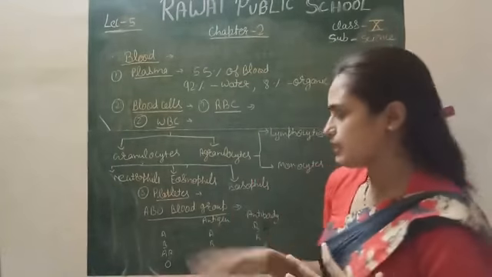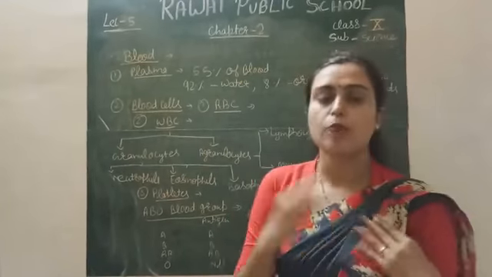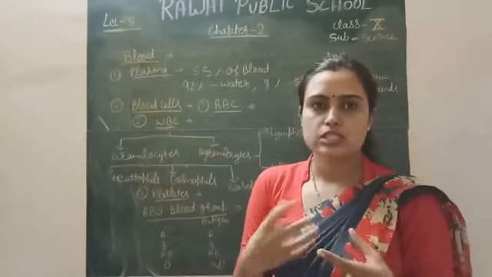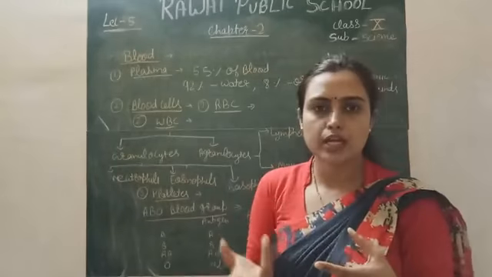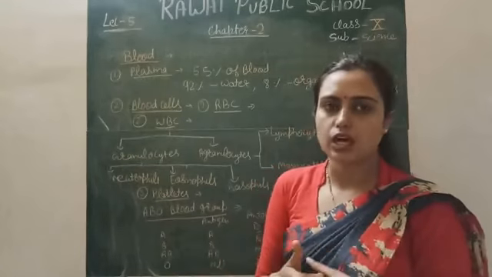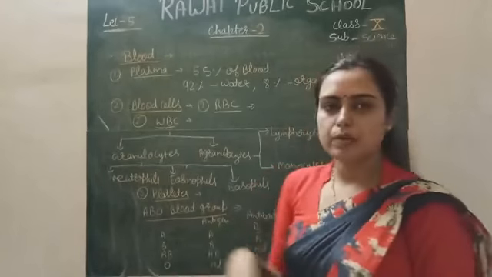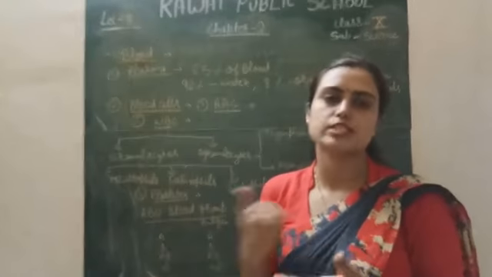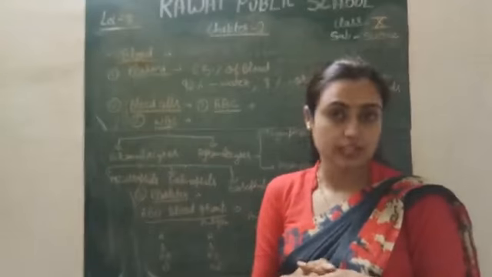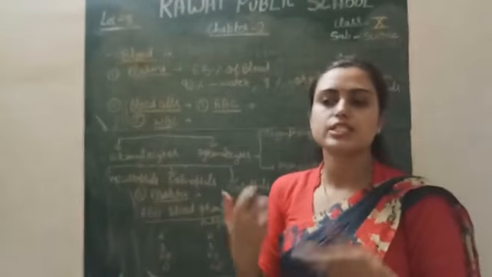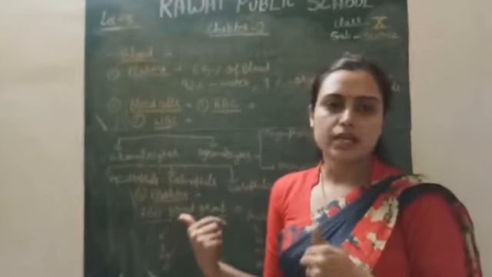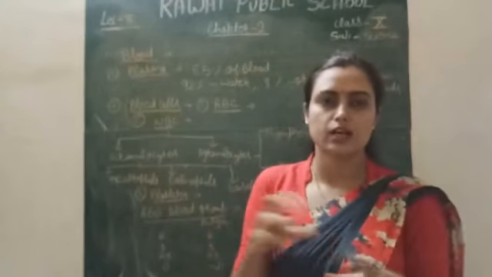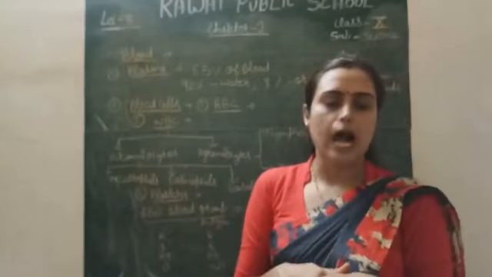One more factor about ABO blood group is positive and negative. Your blood group is A positive, A negative, AB negative, AB positive. How does it actually occur? Besides the ABO type of blood group, we have another factor present in our body, called the RH factor, the rhesus factor, which is present in our ancestors, the monkeys, Macaca rhesus, and this is called the RH factor.